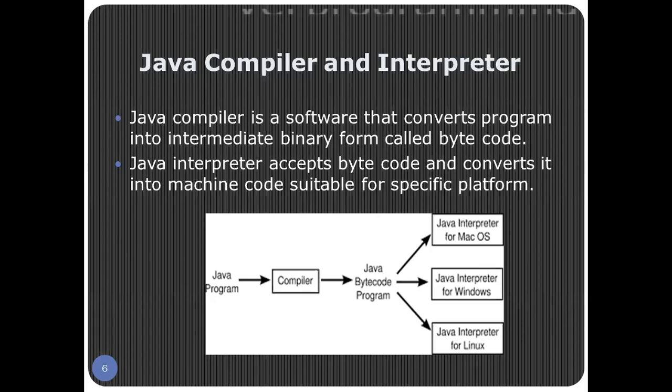Now this bytecode will go into the interpreter, or the interpreter accepts the bytecode and converts it into machine code suitable for a specific platform. Meaning whatever bytecode goes into the interpreter, it will convert that bytecode into final machine code depending on the platform. Platform can be any. The interpreter does the work of converting the code according to the platform. So that is why the interpreter in Java is also known as the Java Virtual Machine.